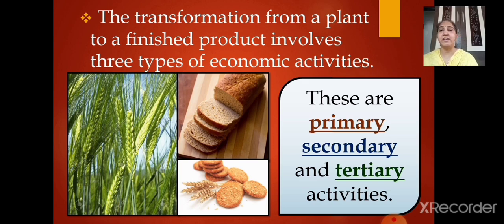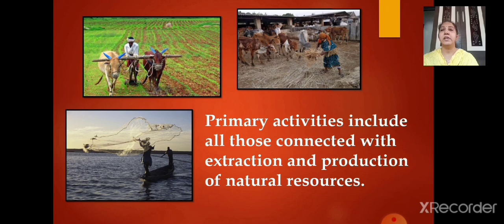Now let's understand each activity in detail, children. Here I have given you the images of the primary activities. Primary activities include all those connected with extraction and production of natural resources. As that farmer was cultivating his wheat, he was using natural resources, right?